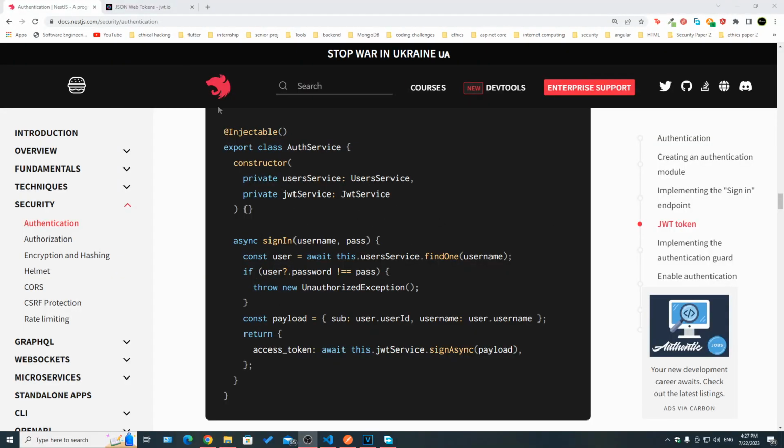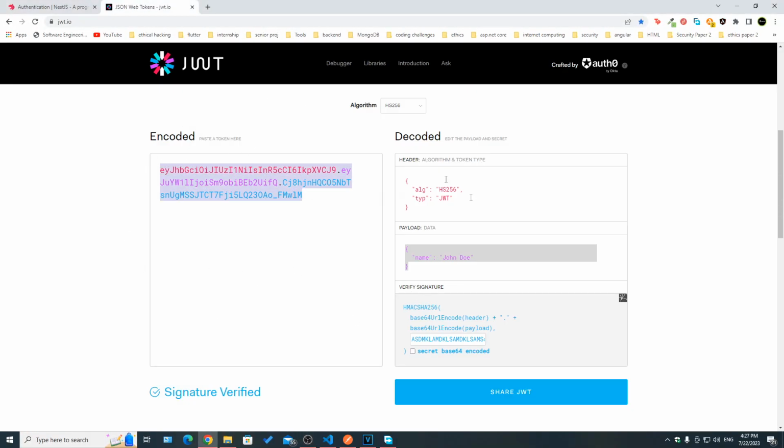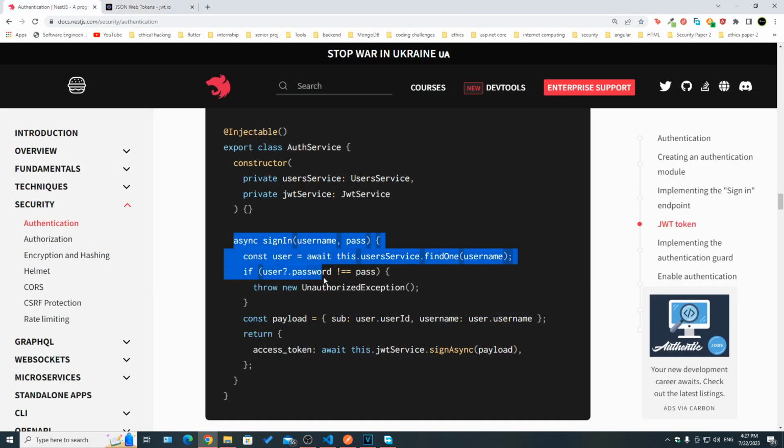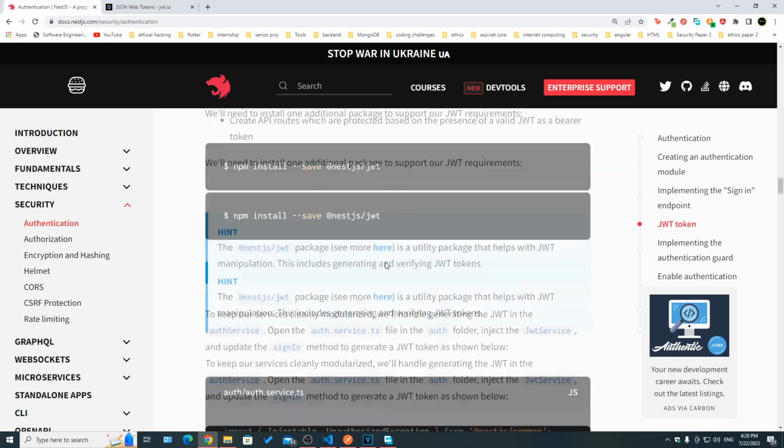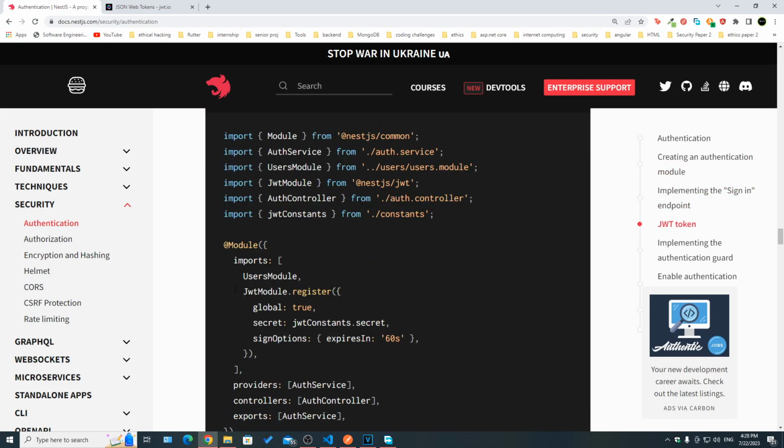Now the part that we skipped, which is, if you remember, I said you are simulating the creation of a token here on this website, jwt.io. This part here, the sign in functionality in your application, where you have the user actually log in, send their username and password, and then you verify if your database contains that information. If that's the case, you create your payload, and then using the JWT service that we're using now to verify the token, you'd also use it in the first place to actually sign or create a token. We already talked about the sign functionality, and then you add the payload. Of course, here we didn't specify the secret again, because we already did that in here.